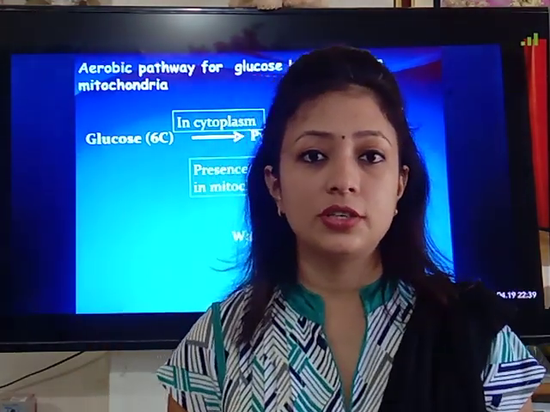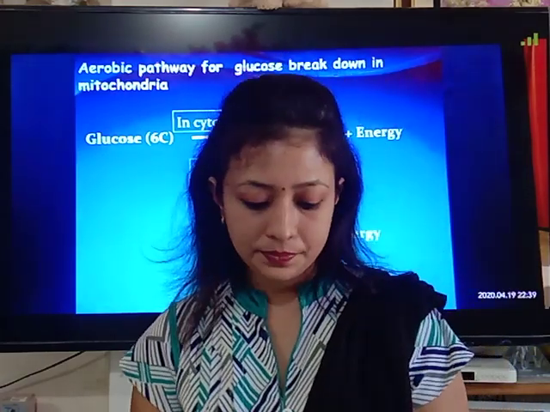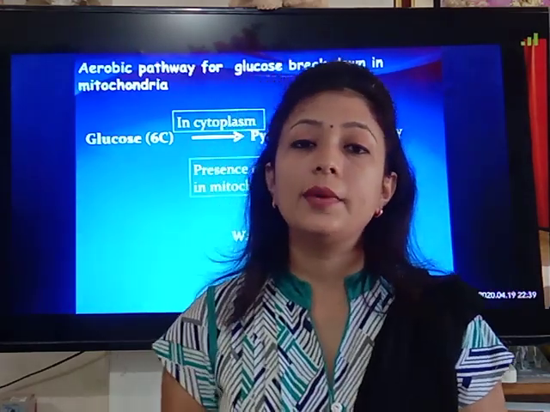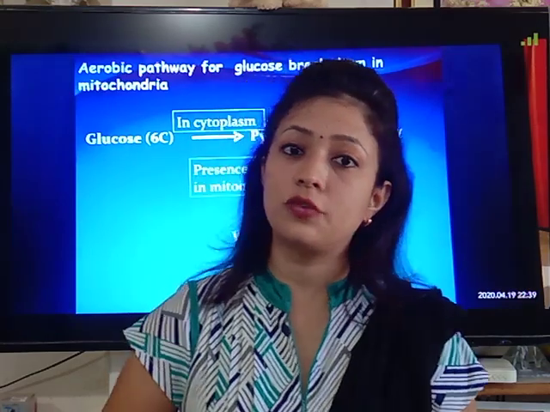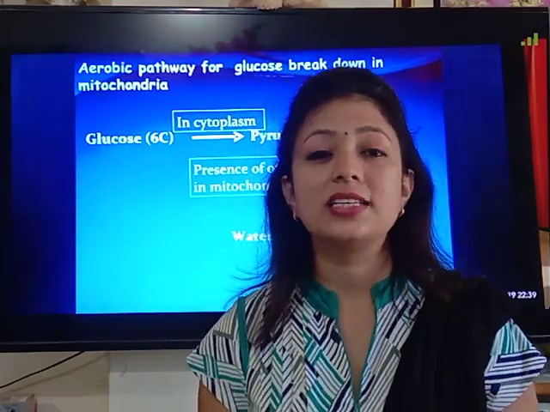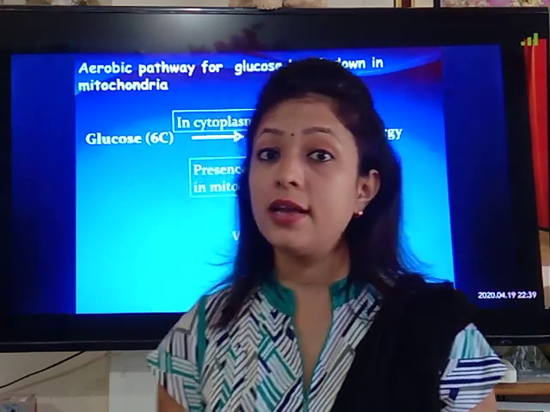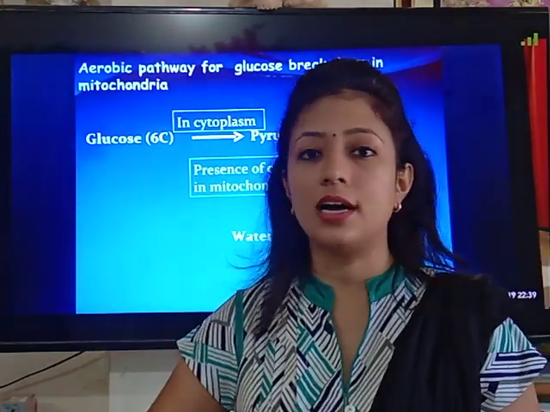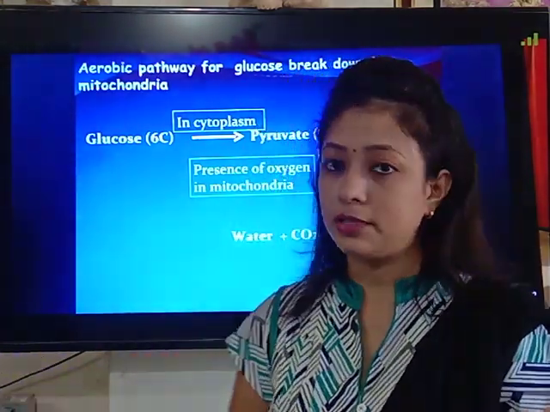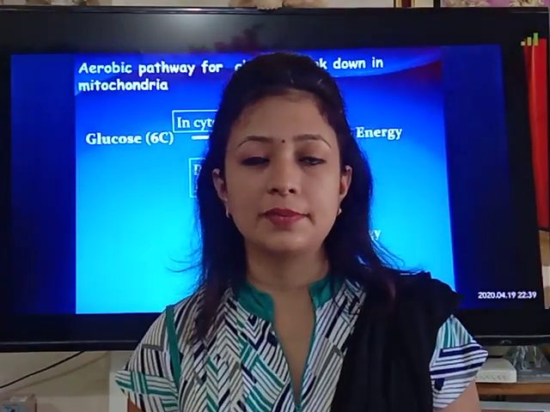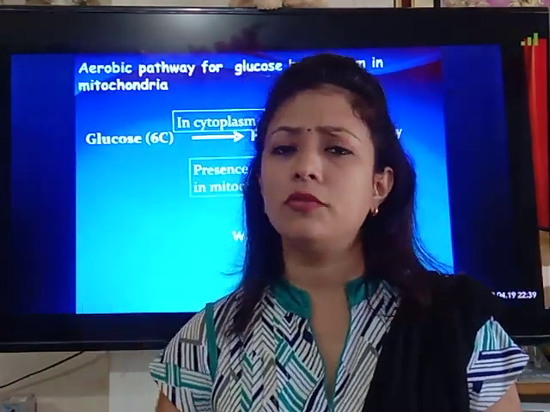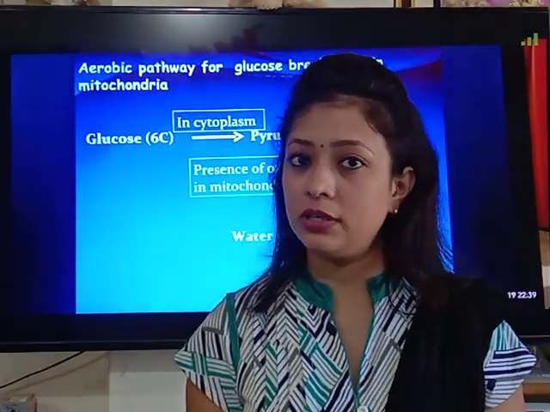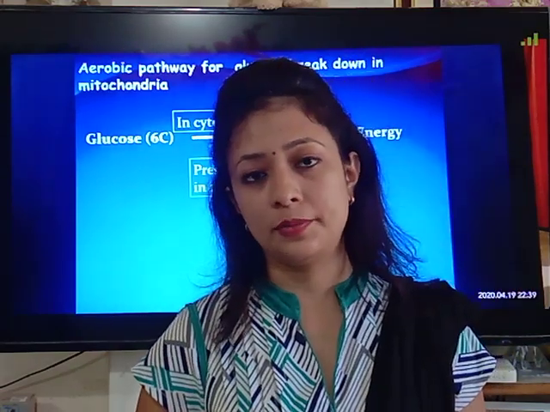So anaerobic respiration, children, takes place in absence of oxygen, while aerobic respiration takes place in presence of oxygen. Anaerobic respiration is the incomplete oxidation of glucose, while aerobic respiration is the complete oxidation of glucose. Why? Because in this process, the 6 carbon containing compound directly gets converted into 1 carbon containing compound, the end product of respiration. Anaerobic respiration produces very little energy, but aerobic respiration produces lots of energy, that is, 38 ATPs are produced in that process.